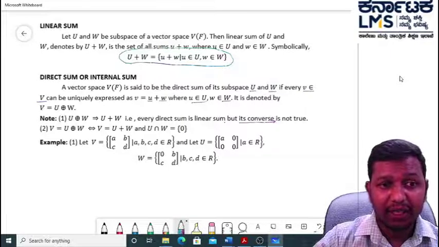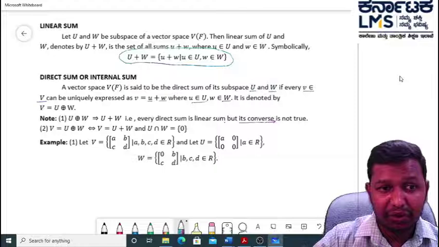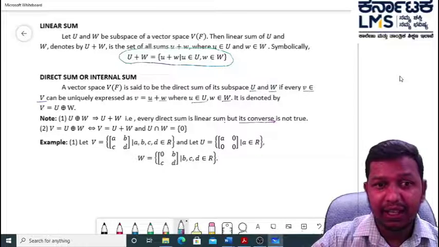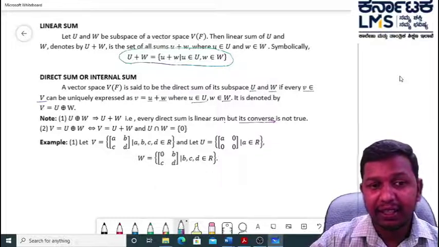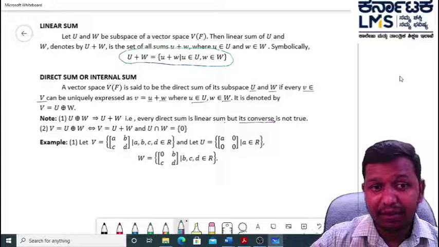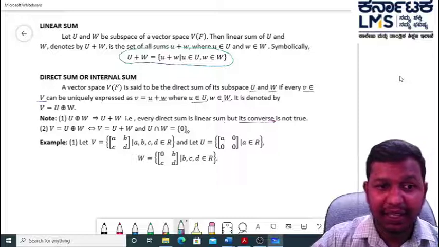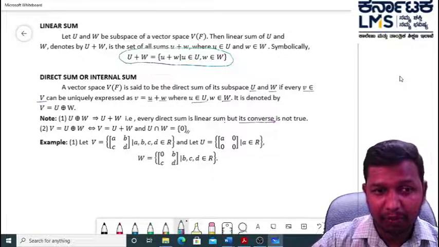Second note: V is equal to the direct sum of U and W if V is the linear sum of U and W, and the intersection of U and W is equal to the singleton zero. Then we say V is a direct sum of U and W.